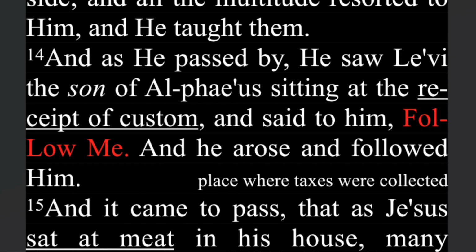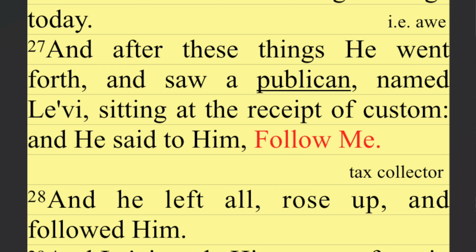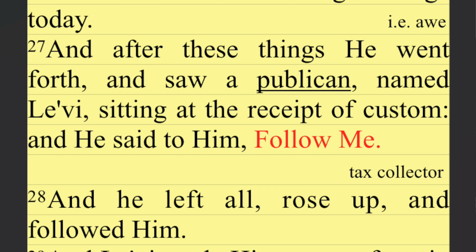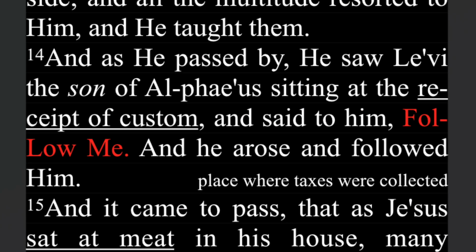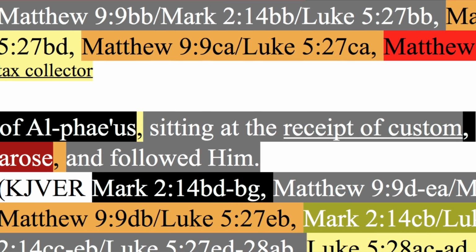So should I put the comma after Levi? He saw Levi, comma, the son of Alphaeus sitting at the seat of custom, or Levi, the son of Alphaeus, comma, sitting at the seat of custom. I think the second is the only one that really makes sense. The son of Alphaeus is only Mark. And then, comma, sitting at the seat of custom. So it's again back to both Mark and Luke, but this is only Luke from the comma. Sitting at the receipt of custom.